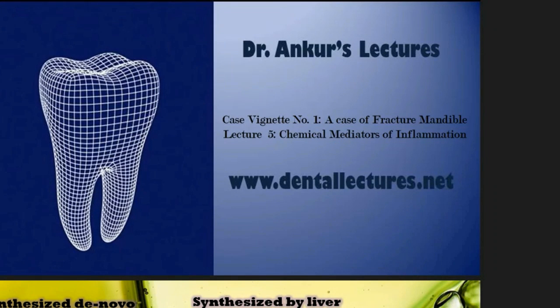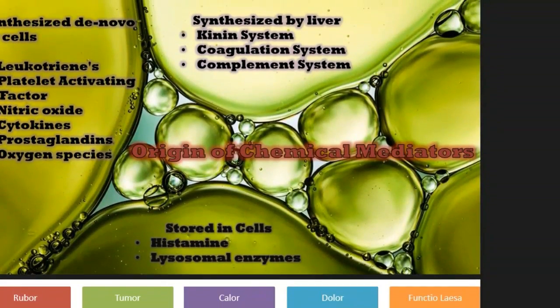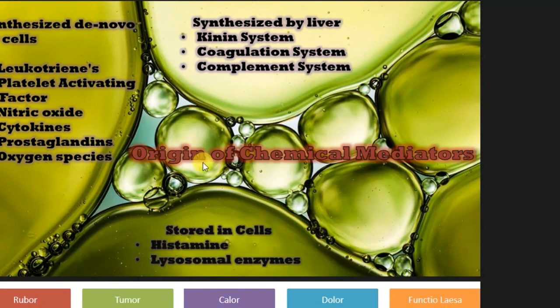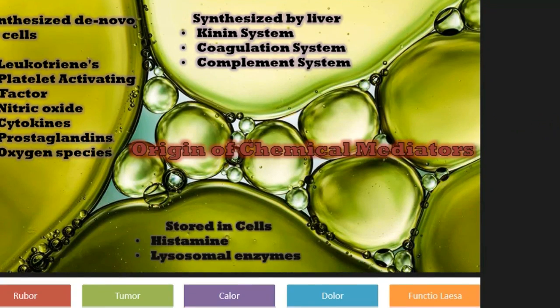An important thing that we want to know about them is where they originate or where they're formed. There are broadly two important places where these mediators or the precursors are synthesized. First is inflammatory cells and second is liver. In cells, mediators may be pre-stored or synthesized de novo as and when needed. Those stored in cells are histamine and lysosomal enzymes, whereas those synthesized de novo may be various, like leukotrienes, oxygen species, prostaglandin, etc., whereas those synthesized by liver are precursors of kinin, coagulation, and complement system.